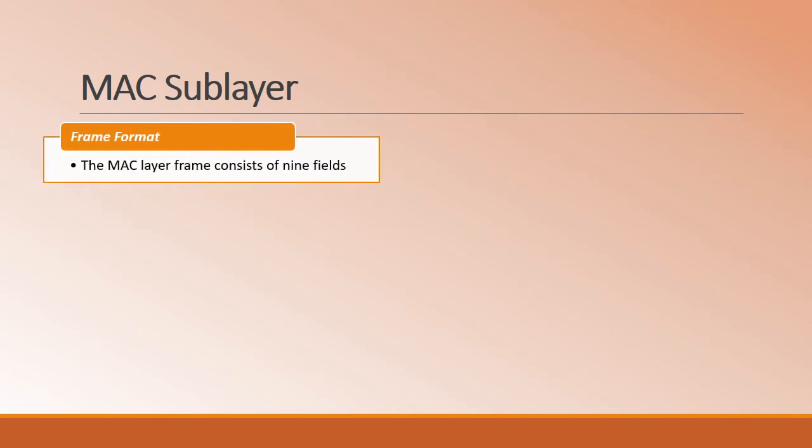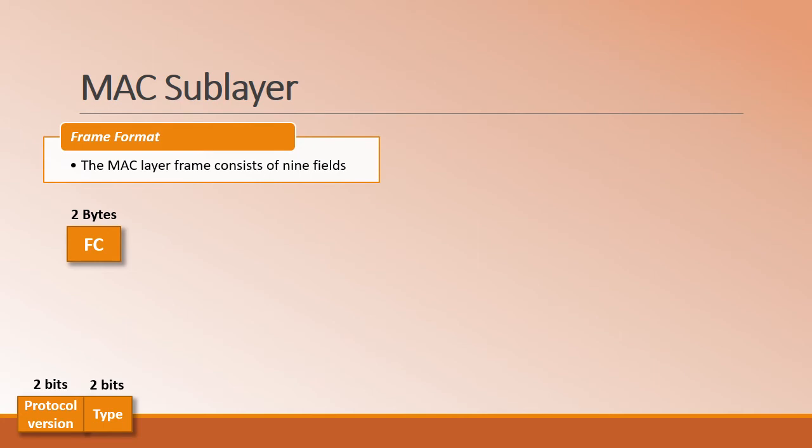So coming to the frame format, the MAC layer frame consists of 9 fields. The first field is the frame control, which is 2 bytes, which once again comprises the following fields. The first field is the protocol version, which is 2 bits, which will indicate the current version of the protocol that is being used. The second field is the type field, which is 2 bits, which will have the type of information that is being exchanged.